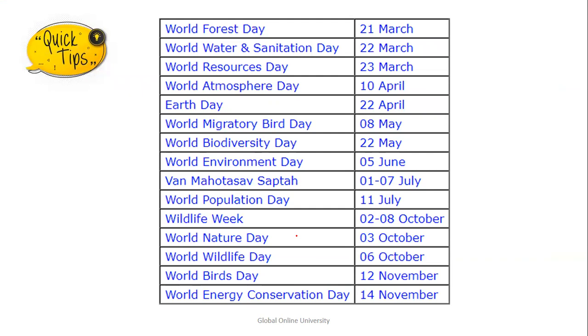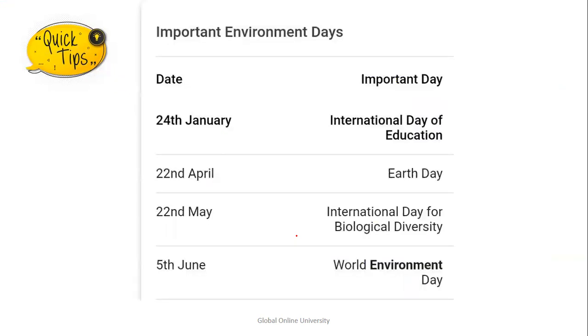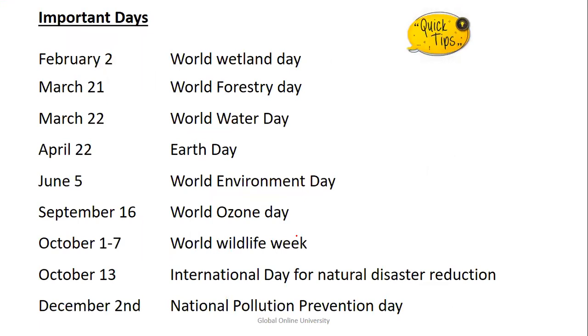One Mahotsav a week, then Population Day, Wildlife Week, Natural Day, Wildlife Day, Birds Day, Conservation Day. Then we have the International Day of Education, Earth Day, International Biological Diversity Day, World Environmental Day. Then the Wetland Day, the Forestry Day, World Water Day, Earth Day. Some may be repeated, but this is just to give you a clear idea.